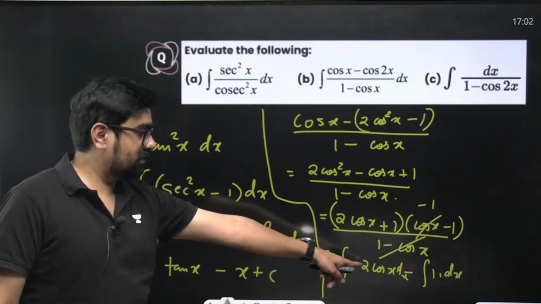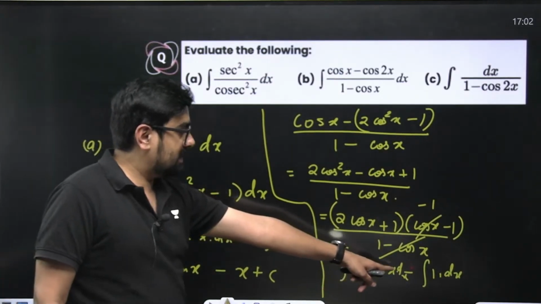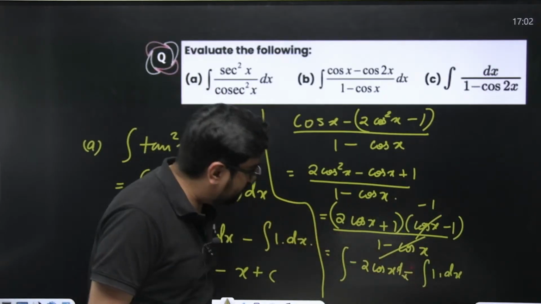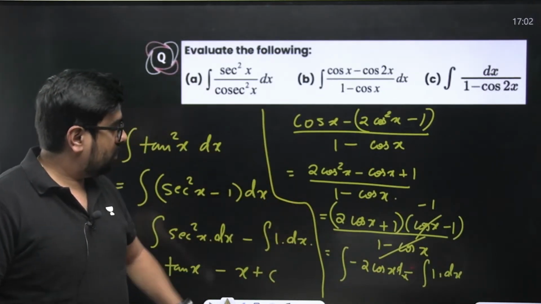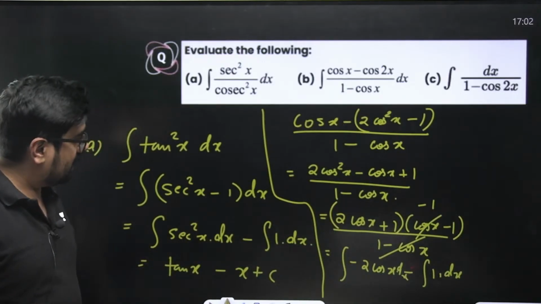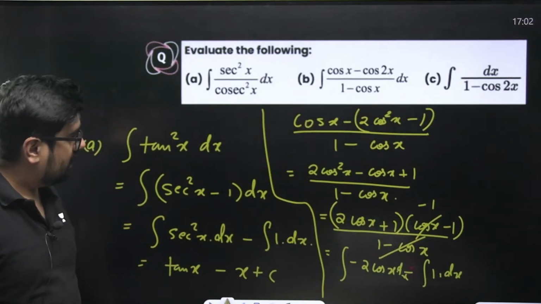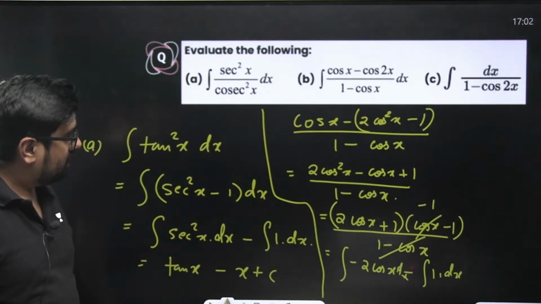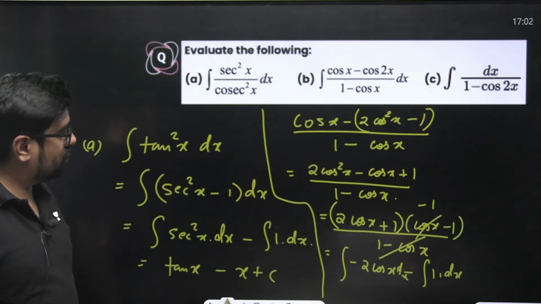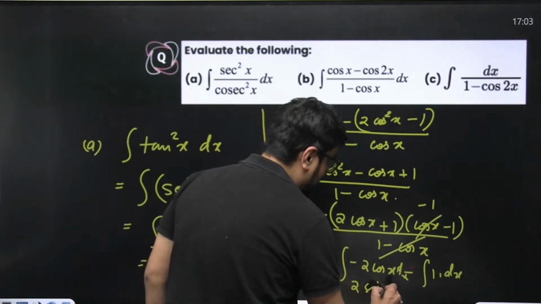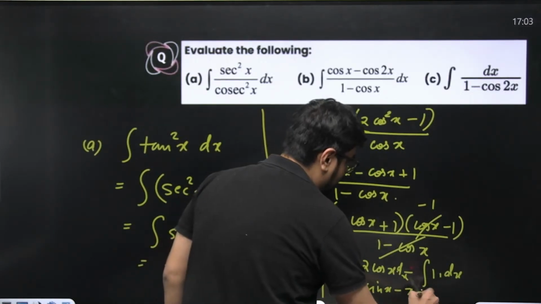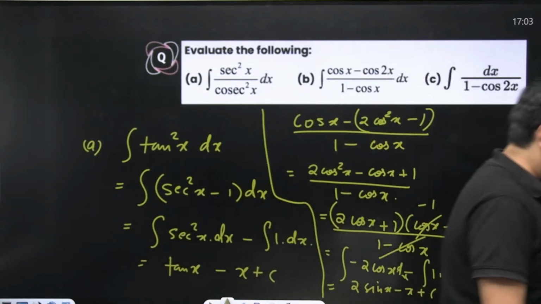Okay, minus minus will become plus. So this will become 2 sin x. This will become plus x. Oh, wait. 2 cos x minus 1. Yeah, correct. 2 sin x minus x plus c. This will become 2 sin x minus x plus c. Not a problem.